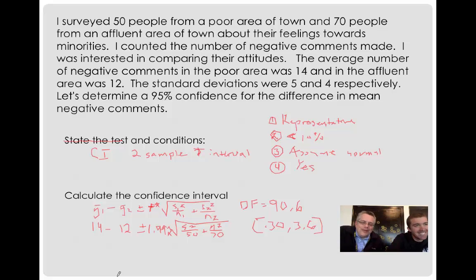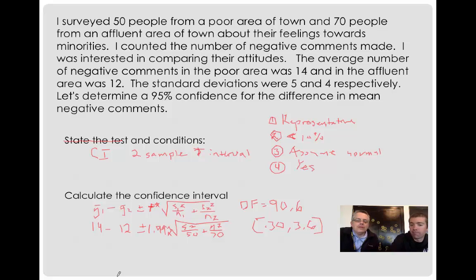I had a rough time with this. So just to make sure we're clear, first is a confidence interval. So we state what kind, 2-sample T interval. We check the 4 conditions for difference of means. Then we wrote the formula. We plugged in the values. One value is hard, the T star. We kind of have to work backwards. So doing it in a calculator, we got degrees of freedom. We looked up the T star.